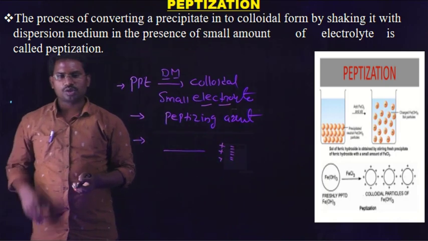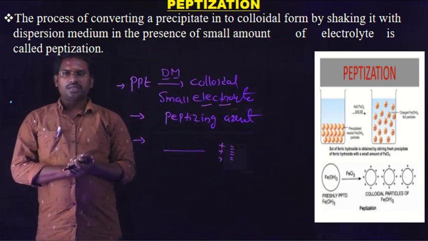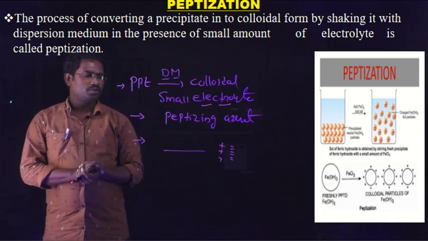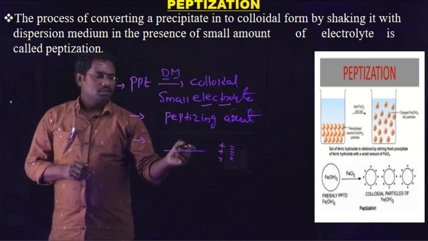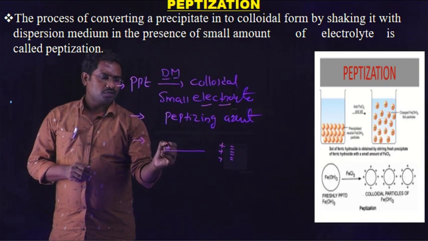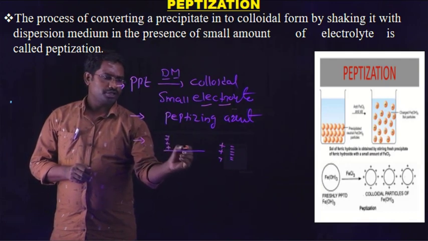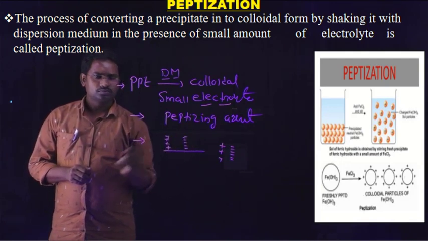Aqueous solution of sodium chloride is an electrolyte, consisting of positive ions and negative ions. When the electrolyte is added to the precipitate, a charge develops on the surface of the precipitate, either a positive charge or a negative charge, in this manner.